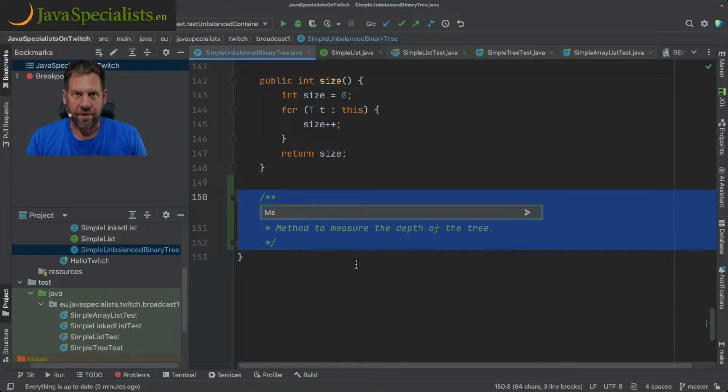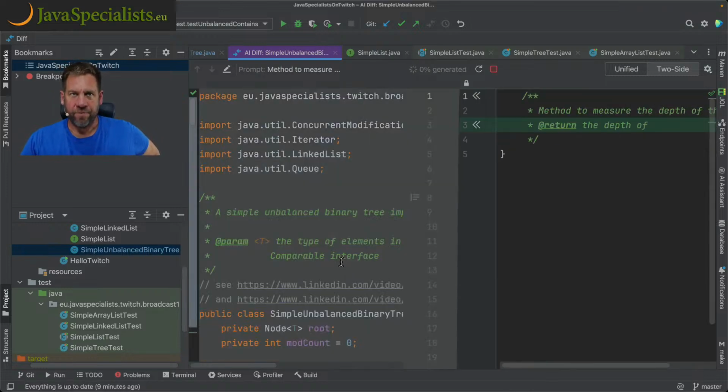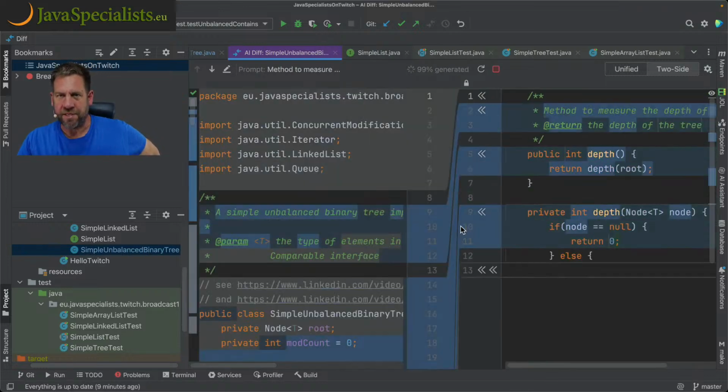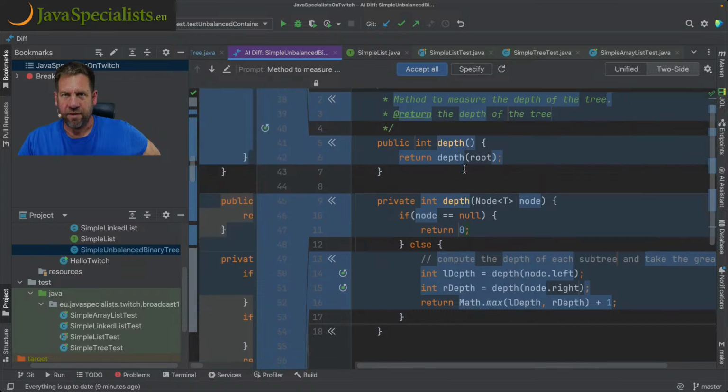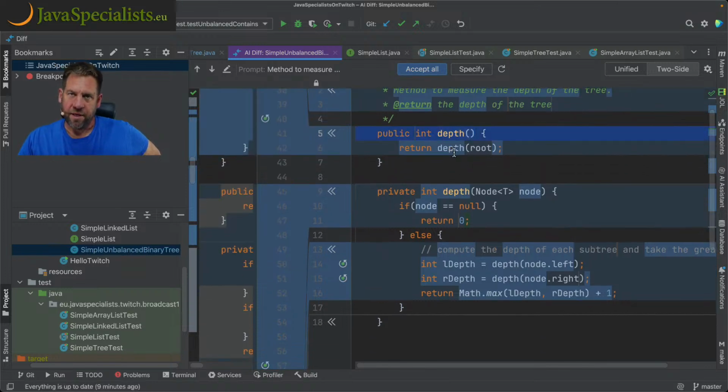Okay, let me just type it again. Method to measure the depth of the tree, and it did work out the method for that, but I need to just be careful. Okay, here's the depth. Basically, method to measure the depth of the tree returns the depth of the tree. It's a method starting at the root, and it's a recursive method with an end condition. If the node is null, we return 0. Otherwise, we do a recursive call of whatever the max is plus 1 of left and right. So this code looks quite good.